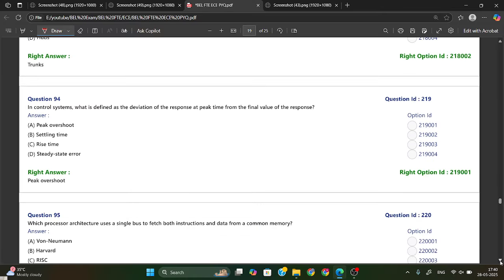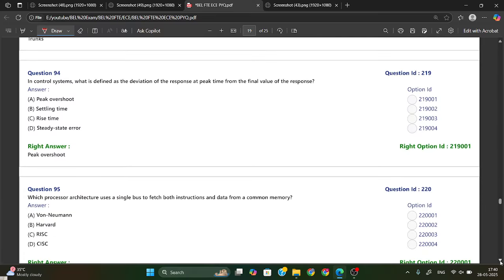Now the next one is in a control system. In a control system, what is defined as the deviation of a response at peak time from the final value of response? So this is called peak overshoot. Okay, we know already, this is a definition only.